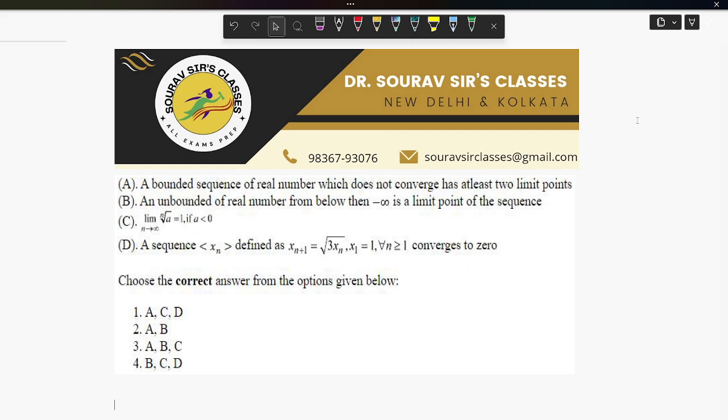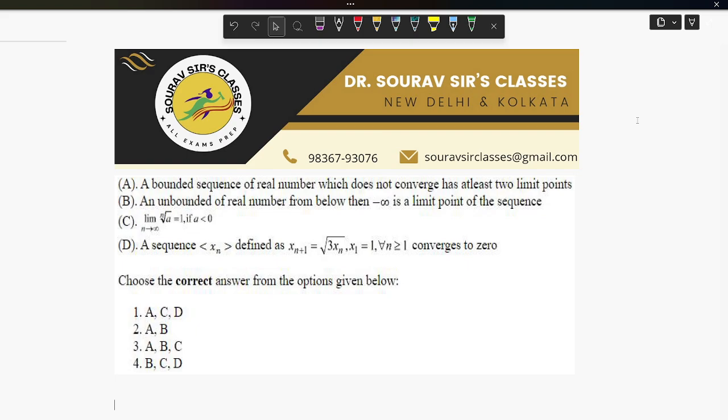Okay. So now this question appeared in the CUET PG Statistics 2024 question paper. There are four statements here. Statement A says that a bounded sequence of real numbers which does not converge has at least two limit points. Statement B says that an unbounded sequence of real numbers from below, then minus infinity is a limit point of the sequence. Statement C says that limit n tends to infinity, a to the power 1 by n is equal to 1 if a is less than 0.